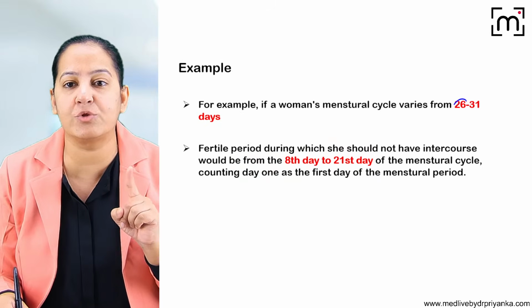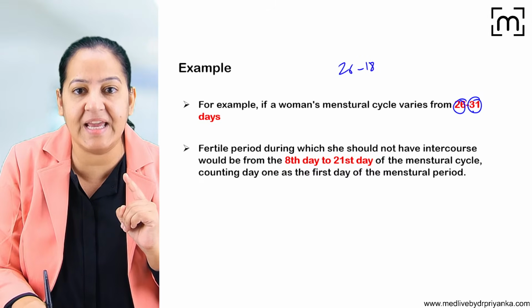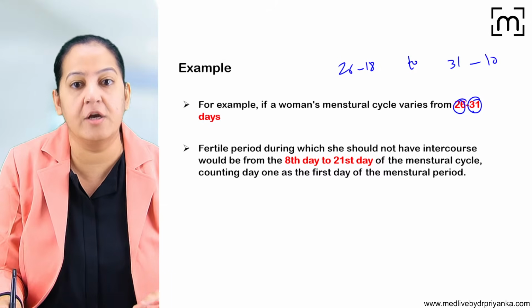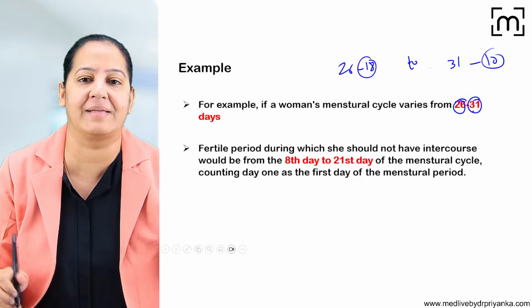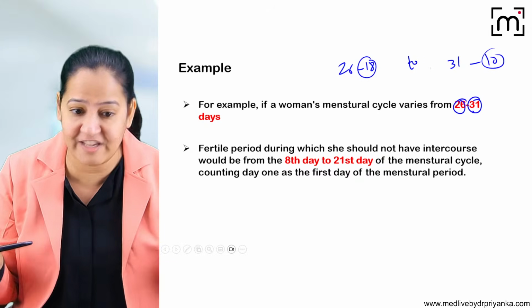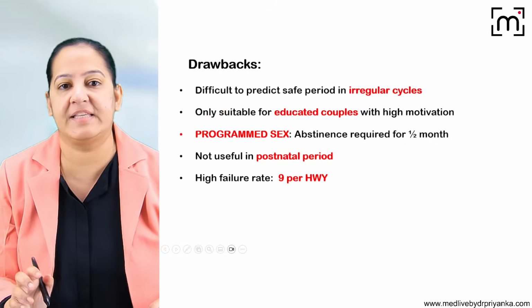The shortest cycle is 26 and the longest cycle is 31. You can do it. So 26 minus 18 to 31 minus 11. Shortest minus 18, longest minus 11. Just do that. It's as simple as that. Whatever is the answer, that is the unsafe period during which sexual intercourse is not allowed. So either before that or after that, sexual intercourse is allowed.